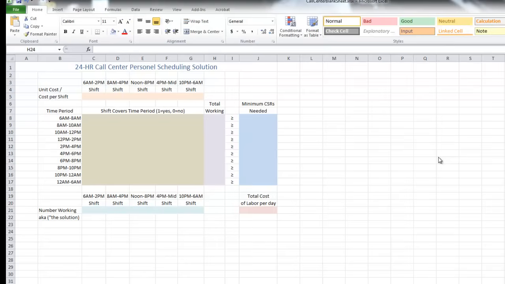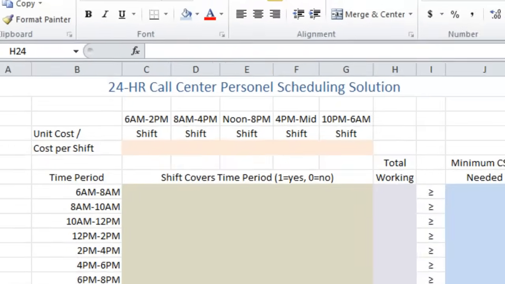So we're going to give certain regions of our spreadsheet names so we can then use those names in formulas and in the solver and things like that. So let's go ahead and get started on naming our regions.